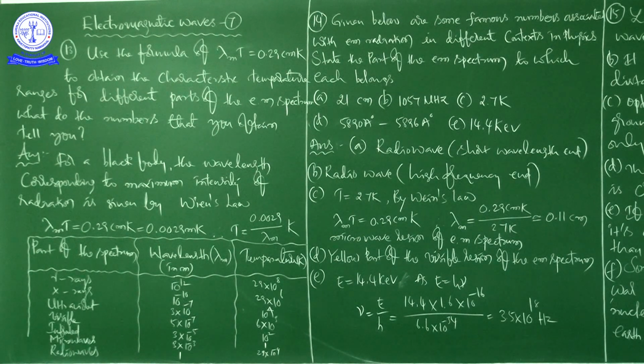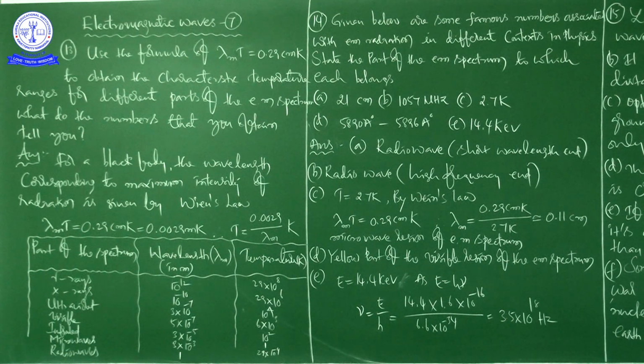Different parts means, as you know very well, gamma rays, X-rays, ultraviolet rays, then visible rays, infrared, microwaves, radio waves, like that. For these different parts we have to obtain the characteristic temperature values, the temperature ranges.